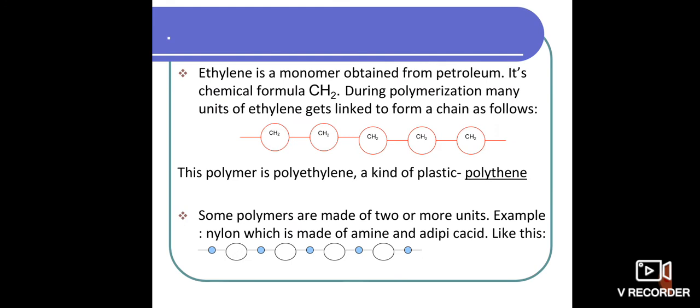Some of the examples are also given here. Ethylene is a monomer obtained from petroleum. The chemical formula of ethylene is CH2.